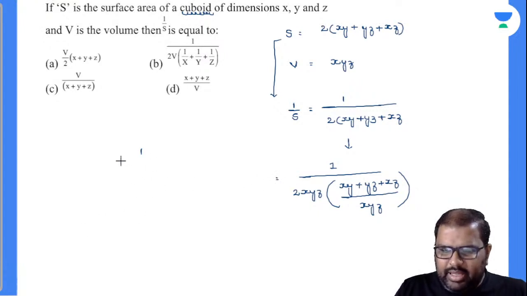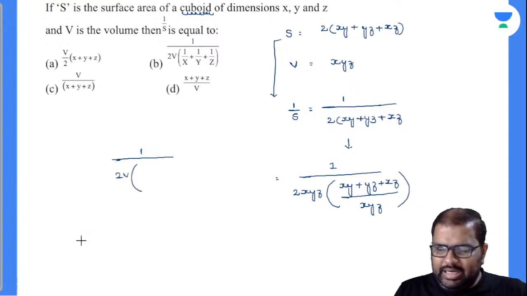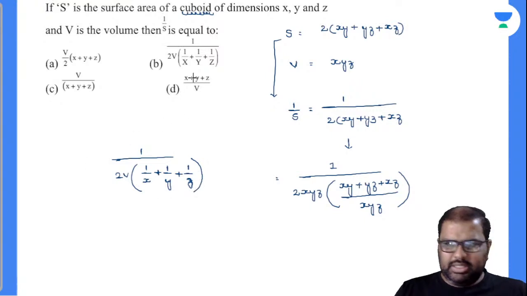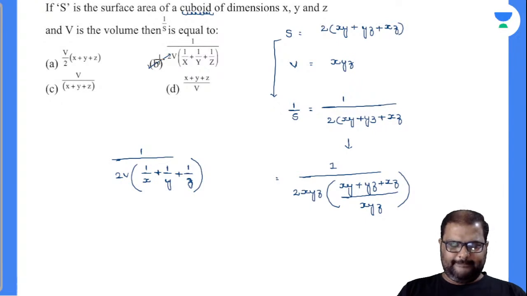Now can I write down the same thing like this? 1 divided by 2 into, x into y into z is nothing but volume, now see here, defragment it. So this becomes 1 by x plus 1 by y plus 1 by z. So your LCM will be xyz and your numerator will be xy plus yz plus xz. You will get the same value there, right? So is this the option there? Yes, your option number B satisfies. As simple as that. Done.